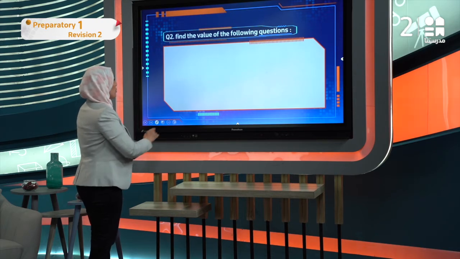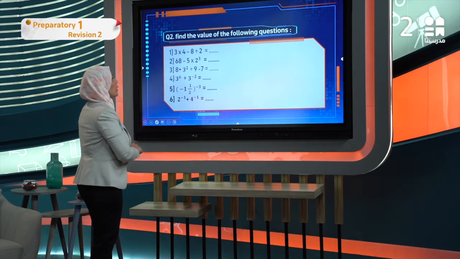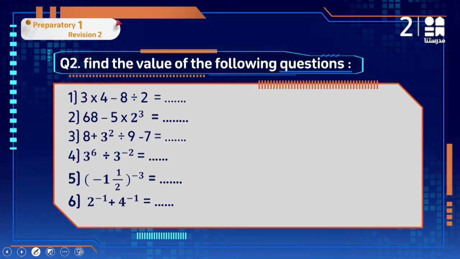Find the value of the following questions. Number 1. 3 times 4 minus 8 divided by 2. Do you remember BIDMAS? B is for brackets, E is for exponent, D is for division, M for multiplication, then addition and subtraction. Division and multiplication have the same priority, so we can start from either one, according to whichever comes first from the left. And the same for addition and subtraction. We have to start from the left first.